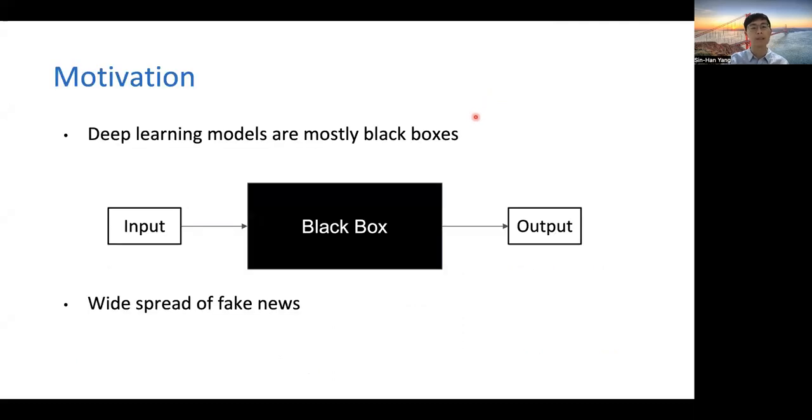First, we all know that deep learning is successful in many fields. However, these models are mostly black boxes, which means that the decision process or prediction process is usually unknown. Second, the widespread of fake news has a negative impact on societies. However, most of the fake news detection models are usually black boxes as well.